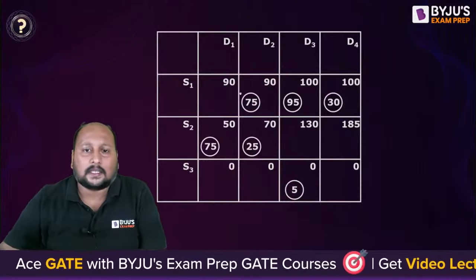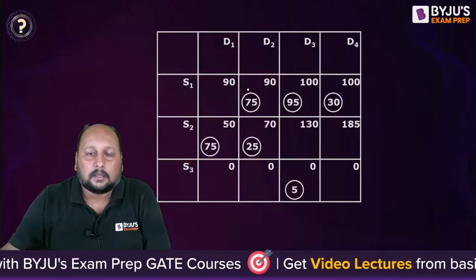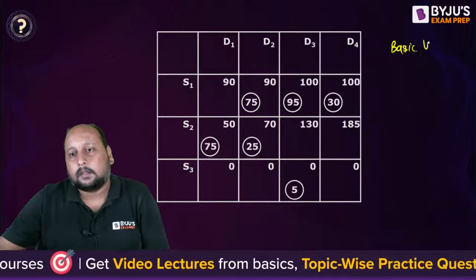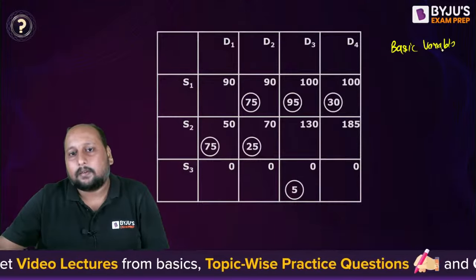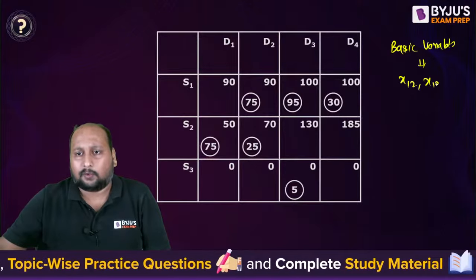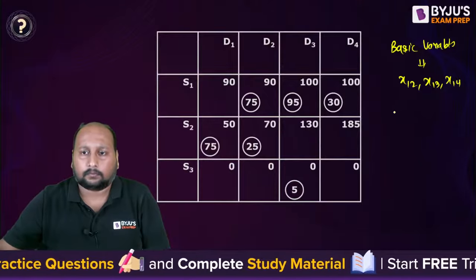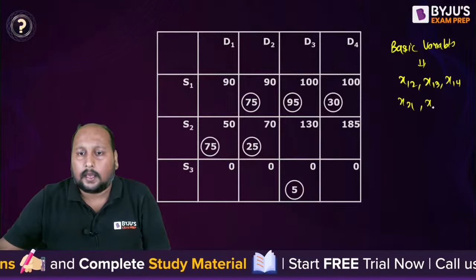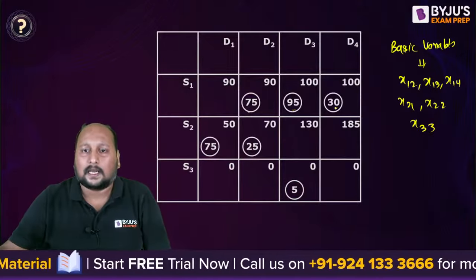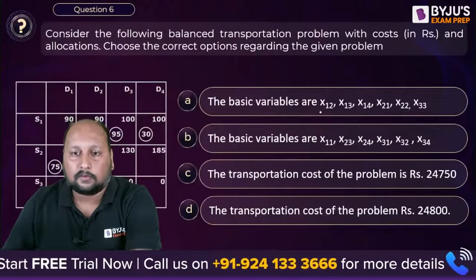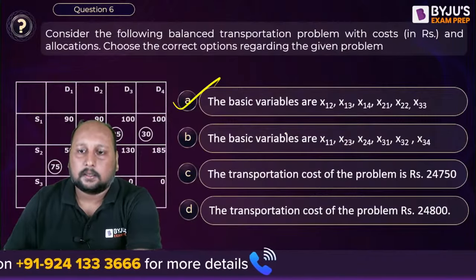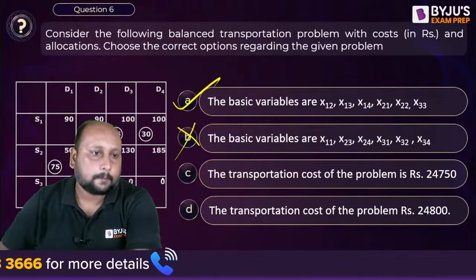So here we can say this is basic, this is basic, right? Wherever we are having allocation, that is a basic variable. So here I can say the basic variables will be x12, x13, x14, x21, x22 and x33, because these cells are allocated. So 1,2, 1,3, 1,4, 2,1, 2,2 and 3,3. This is correct. 3,4 is not there. B is not correct. Okay, fine.